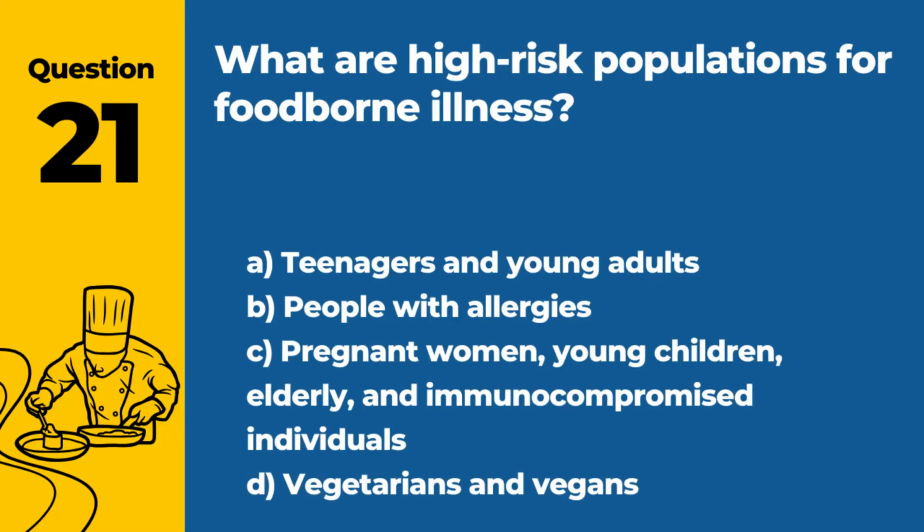Question 21. What are high-risk populations for foodborne illness? A. Teenagers and young adults. B. People with allergies. C. Pregnant women, young children, elderly, and immunocompromised individuals. D. Vegetarians and vegans. Answer C. Pregnant women, young children, elderly, and immunocompromised individuals. These groups are more susceptible to foodborne illnesses due to weaker or developing immune systems.